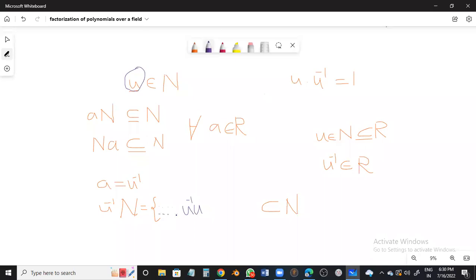All the rest of the elements are there, no doubt, but I want to draw your attention to this particular one. What is U inverse U? It is 1, the unity. So this is equal to 1. What does this mean? 1 belongs to N. Do you agree?